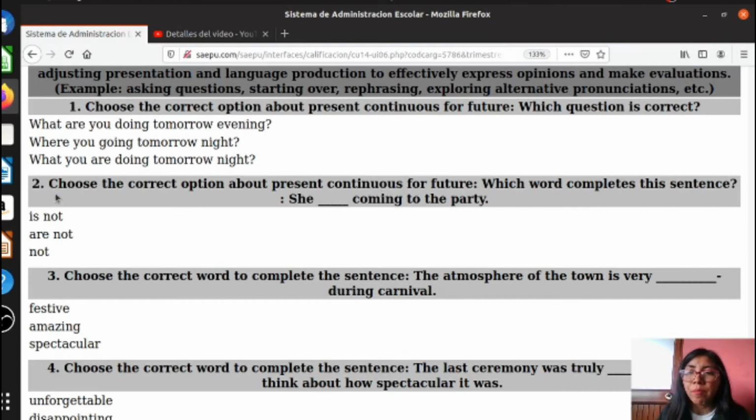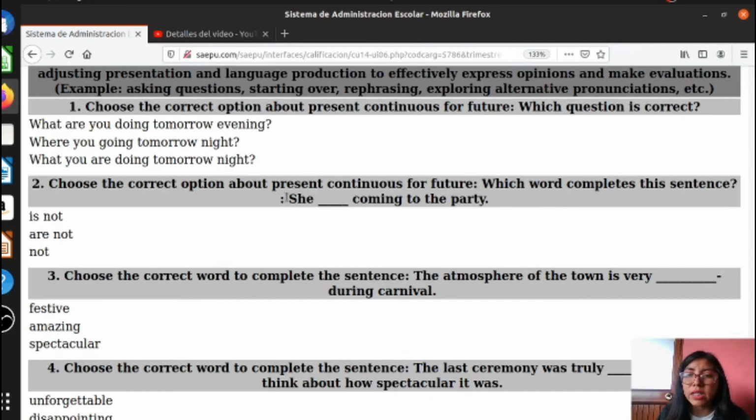Okay, the question number 2, choose the correct option about present continuous for future. Which word completes this sentence? She coming to the party. Okay, so tell me.